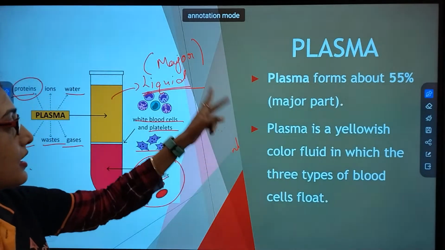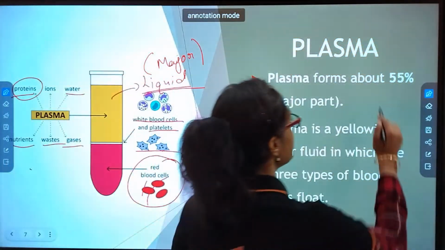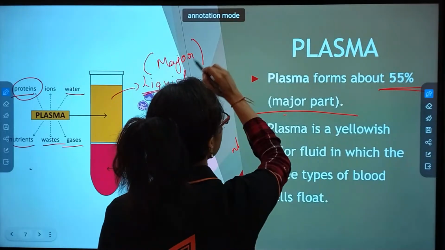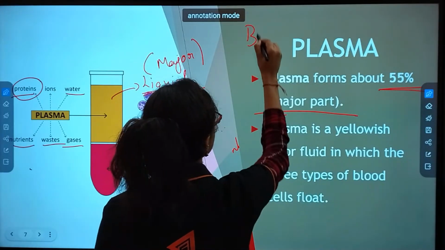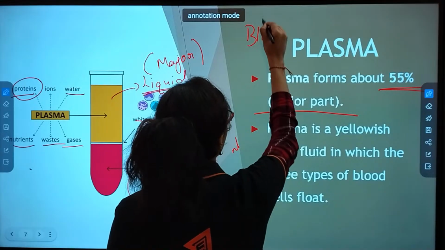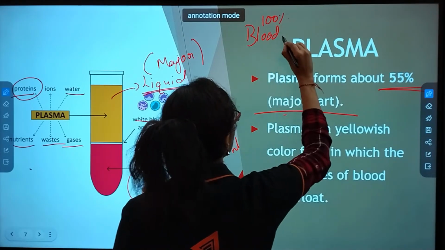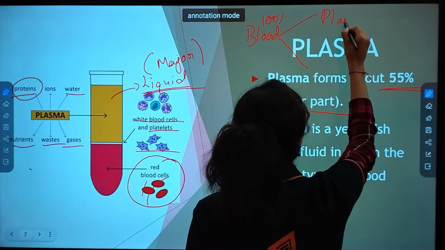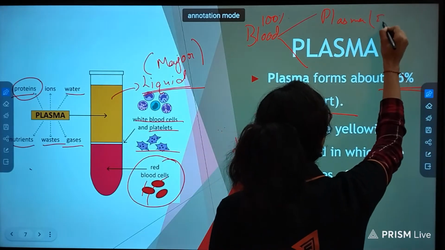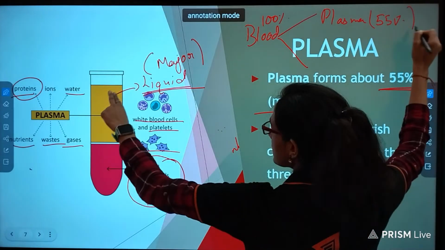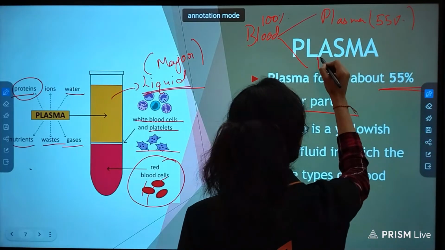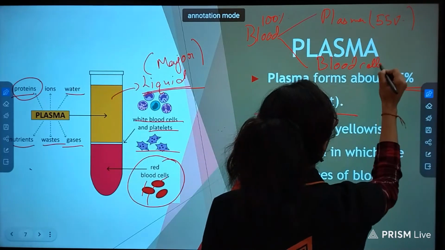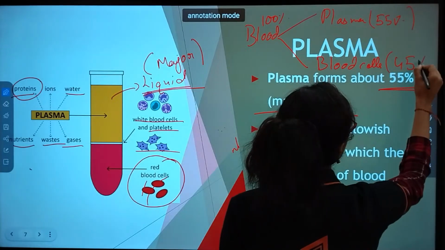Now let's read. Plasma forms about 55%, the major part. If blood is 100% and you divide it, plasma will be 55%, that is more part over here as you can see, and blood cells will be 45%.